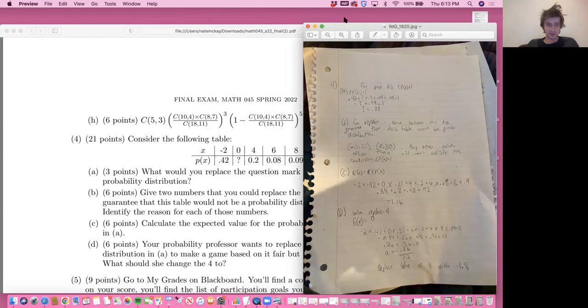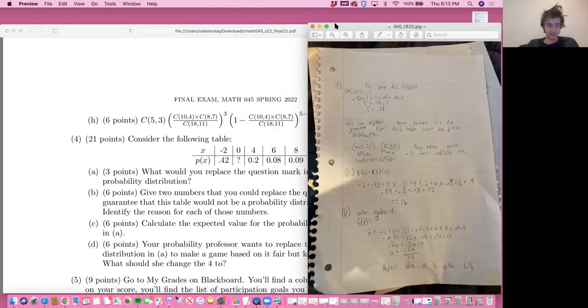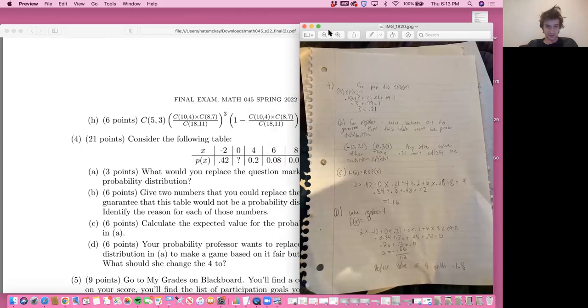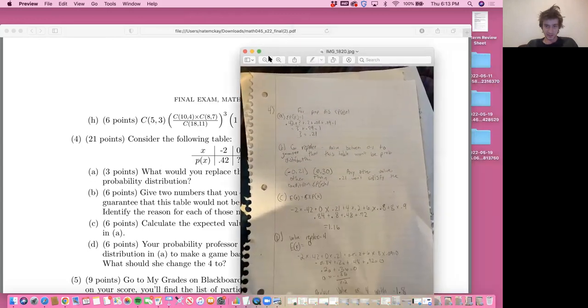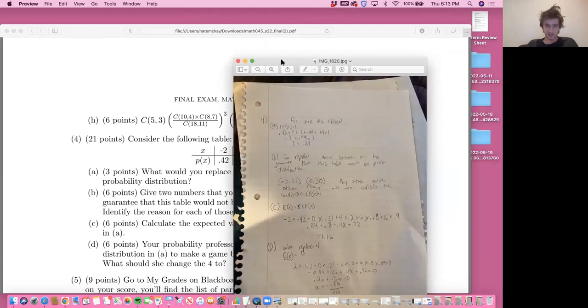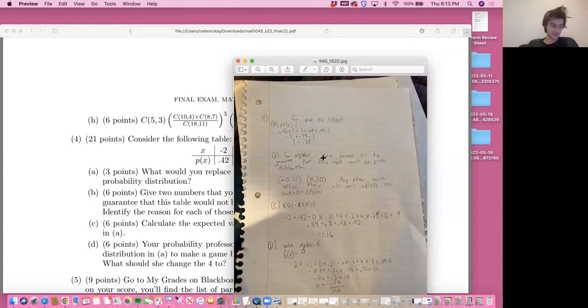Using the probability distribution right there, the probability of X equals 1. To replace the question mark in it, I added everything in the bottom row together and set it equal to 1, so I subtract 0.79 from 1. So we could replace the question mark with 0.21.